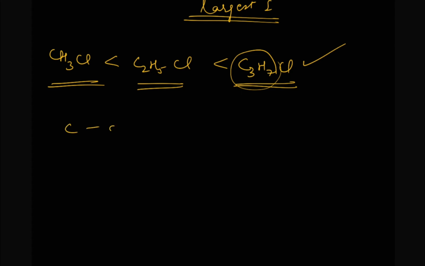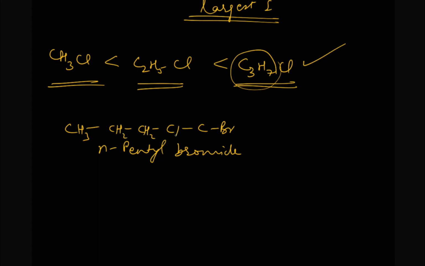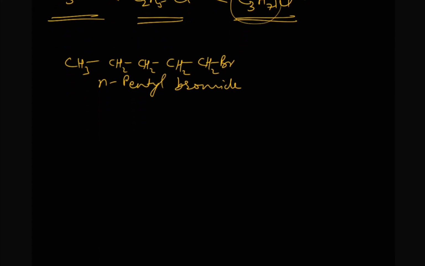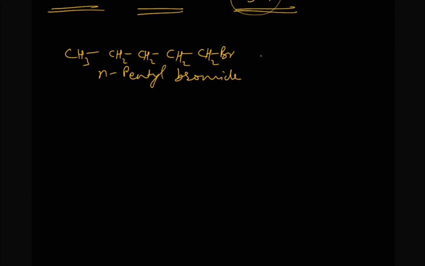Now what if we talk about the same number of carbon atoms but there are isomers? Like we have 1, 2, 3, 4, 5, this is n-pentyl bromide, CH3, CH2, CH2, CH2, CH2Br. So n-pentyl bromide will have the maximum boiling point, followed by isopentyl bromide, followed by neopentyl bromide.